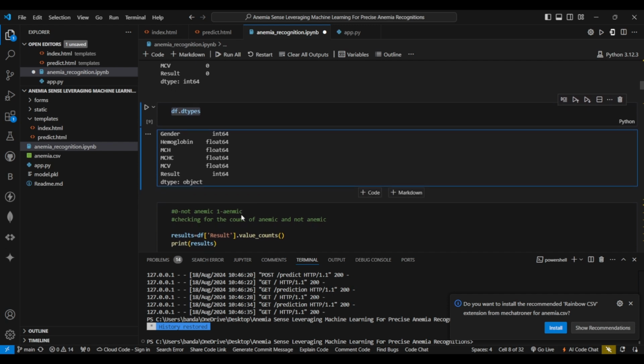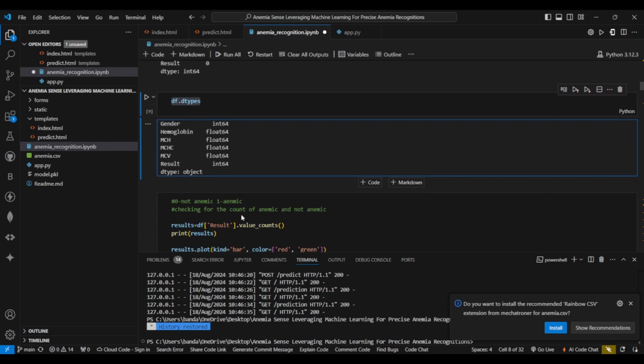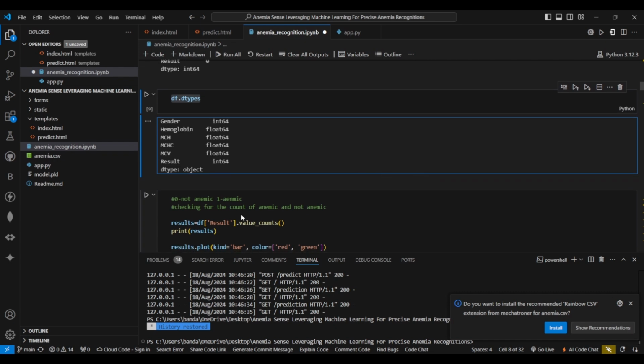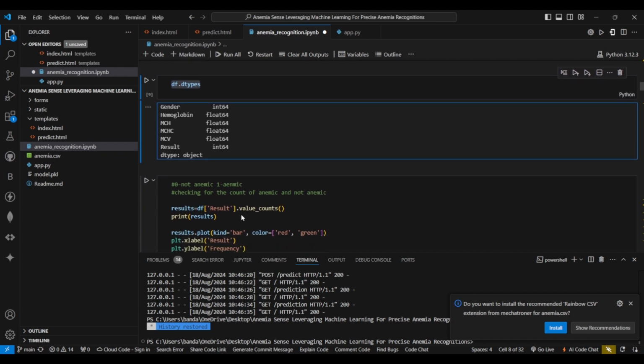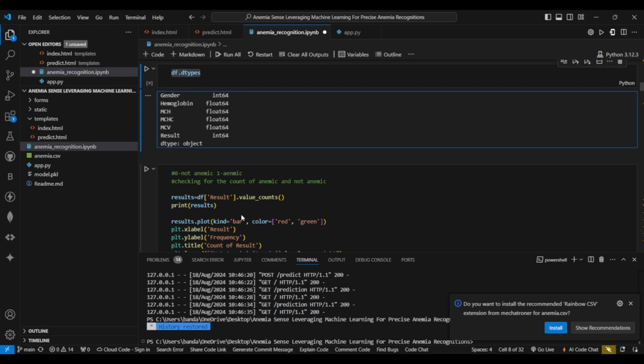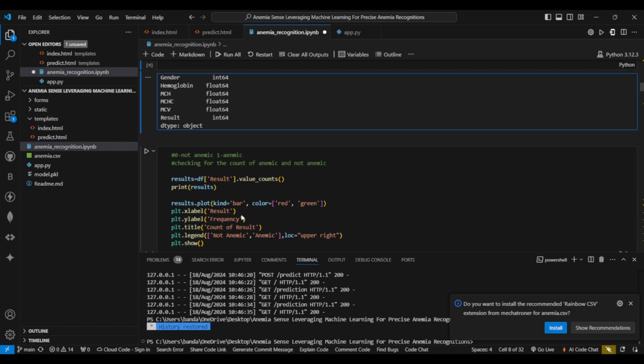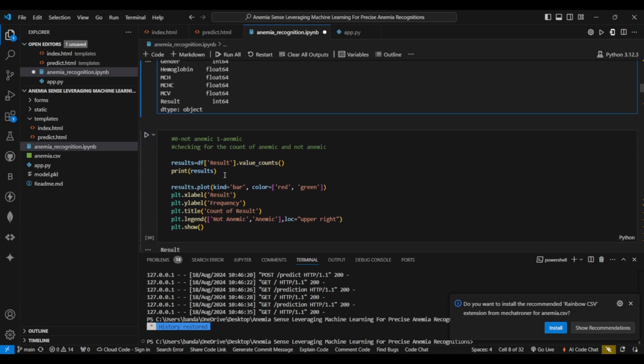Next, we move to the exploratory data analysis to understand the data's distribution, with visualizations like histogram and curve. Let us identify the patterns and correlations. So, first we see the amount of data, like the number of results we have.